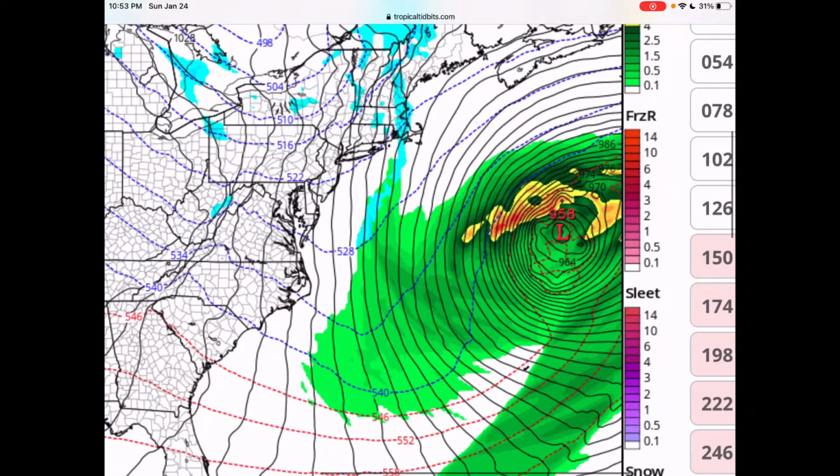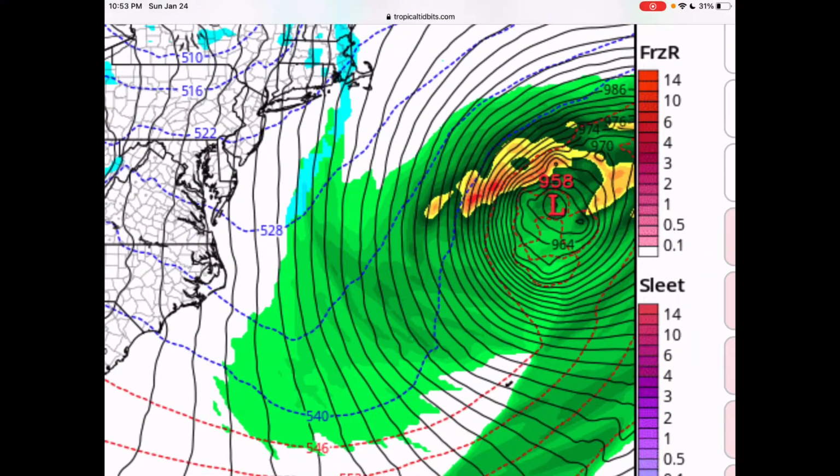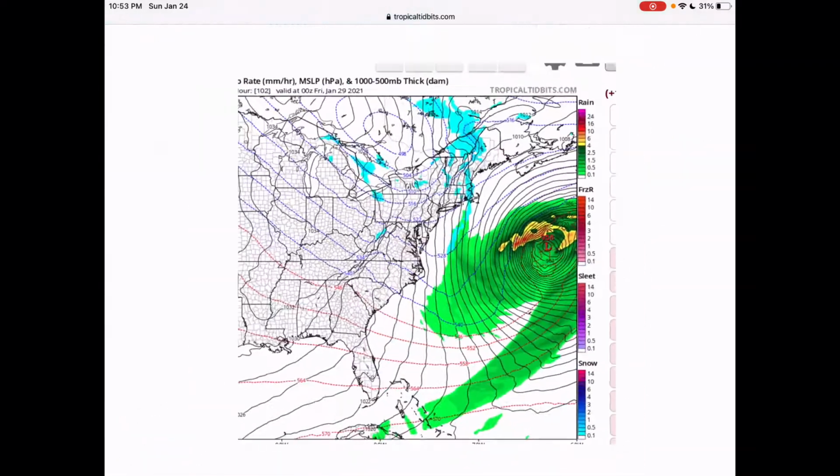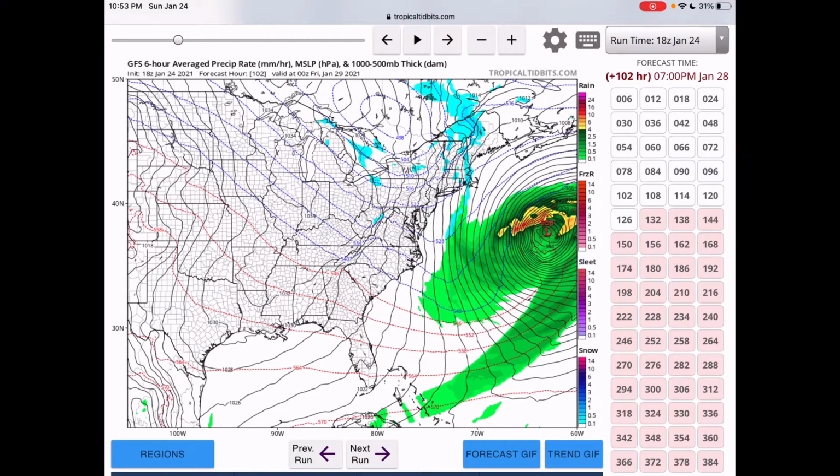As you could see, once it gets into the ocean, this is 958 millibars well off the coast, and 958 millibars is equivalent to a Category 3 hurricane. So this is very strong, but it doesn't look to be impacting the Northeast. They should dodge it.